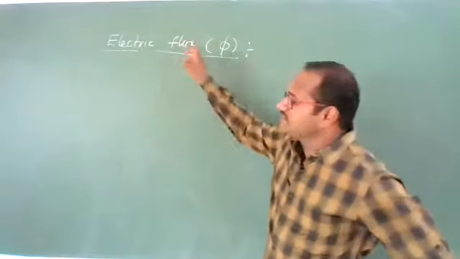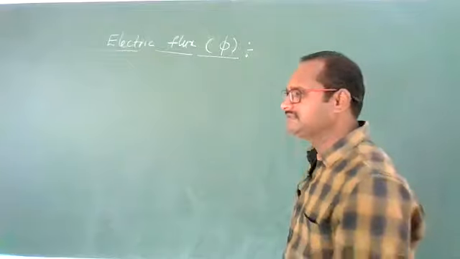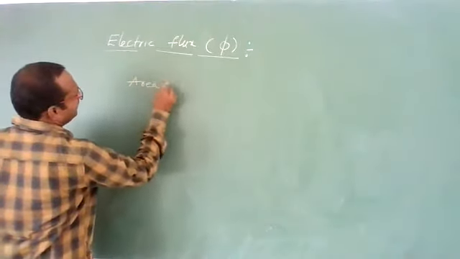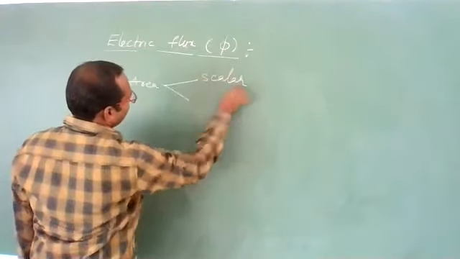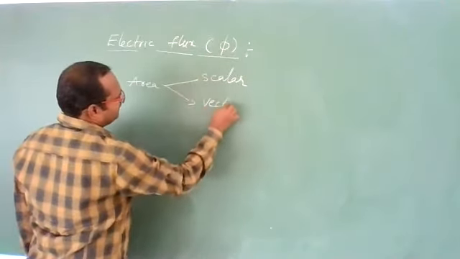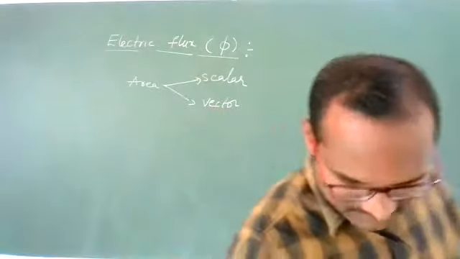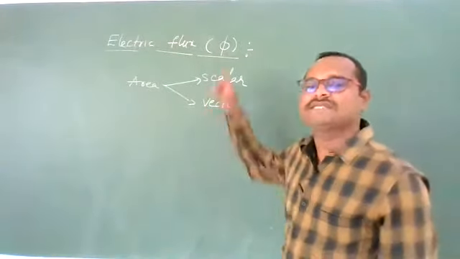Before discussing this electric flux, first we need to clear one point: is area scalar or vector? If you take any surface, the area of that surface, is it scalar or vector?